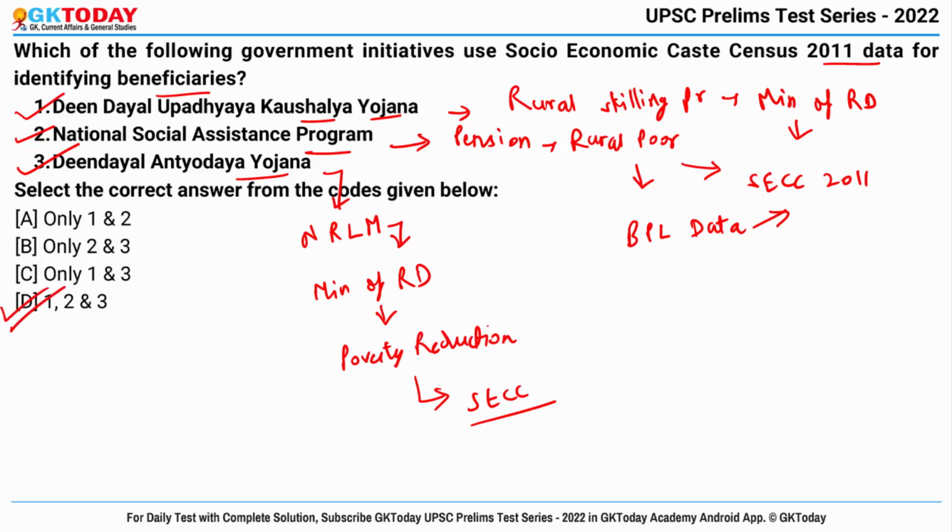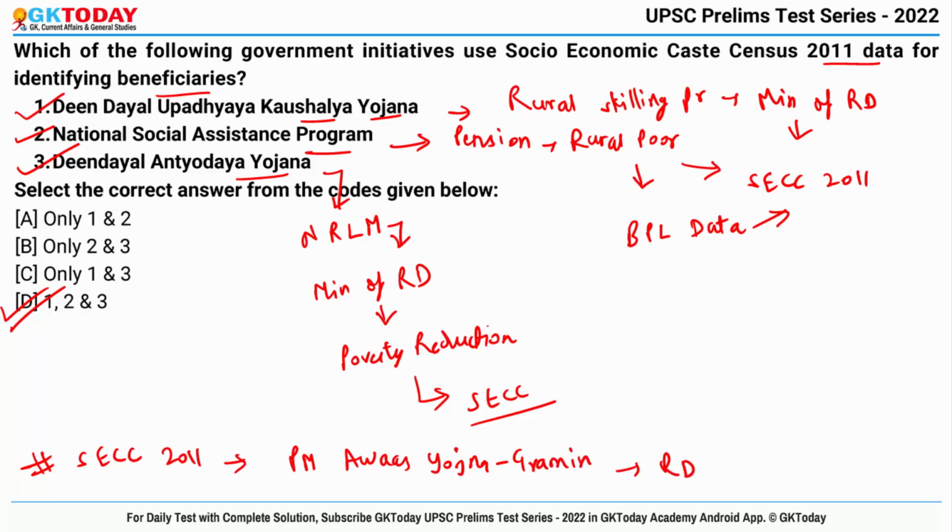Now apart from all these three schemes, the socio-economic caste census of 2011 data is also used for the identification of beneficiaries under Pradhan Mantri Awas Yojana Grameen. And this is a scheme under the Rural Development Ministry that seeks to achieve housing for all by the year 2022.